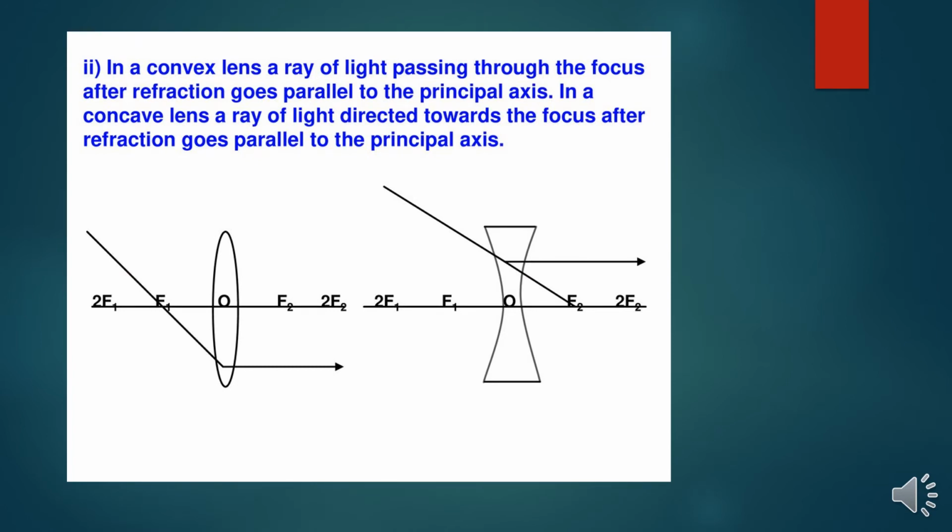Second rule: in a convex lens, a ray of light passing through the focus, after refraction, goes parallel to the principal axis. In a concave lens, a ray of light directed towards the focus, after refraction, goes parallel to the principal axis. You can see there is a ray incident through the focus, and it is refracted on the other side of the lens parallel to the principal axis. Now we can compare with the concave lens, where the ray is directed towards the focus on the other side of the lens, and it diverges and goes parallel to the principal axis.